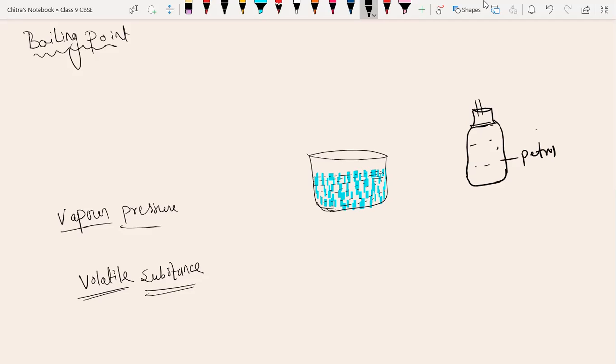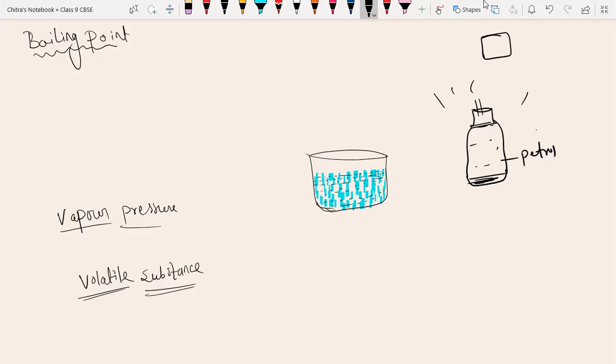Student: Sir, it depends on if the petrol evaporates or not. Yes, it is going to evaporate. After 1 hour, the bottle will get empty, because all the petrol will get mixed into the air. So any substance that converts from liquid to gas or solid to gaseous form is called a volatile substance.